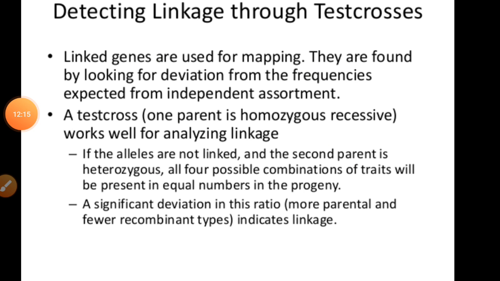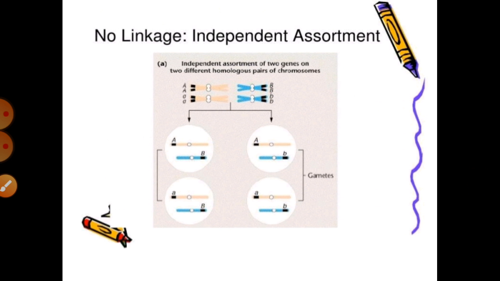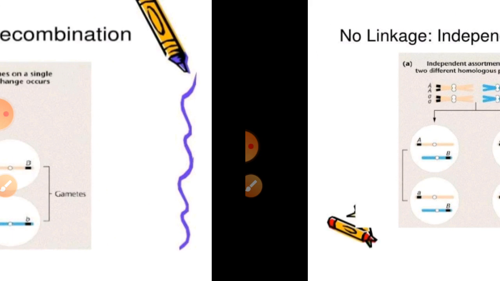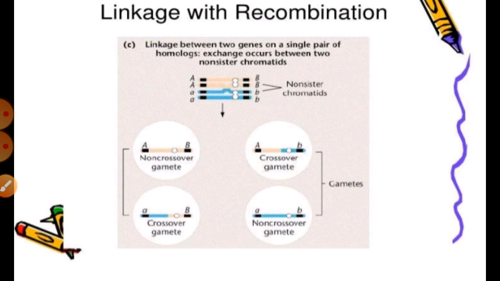And linkage can always be realized directly with the help of the test cross. We can say the linked genes are used for mapping. They are found by looking at the distances from the frequencies, except in independent assortment, as I have already told you. Generally no linkage is found in the independent assortment law, meaning linkage can occur without recombination in those conditions, right?